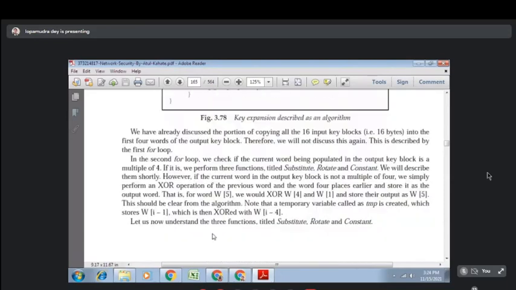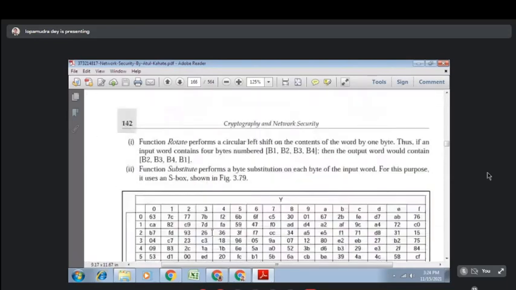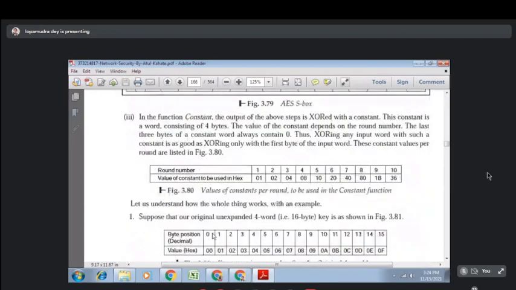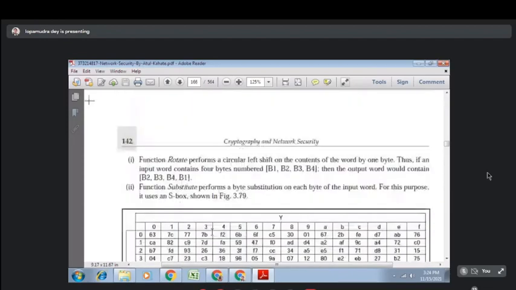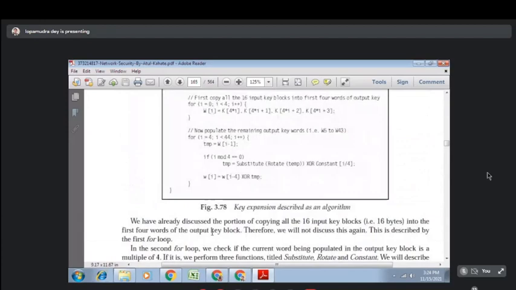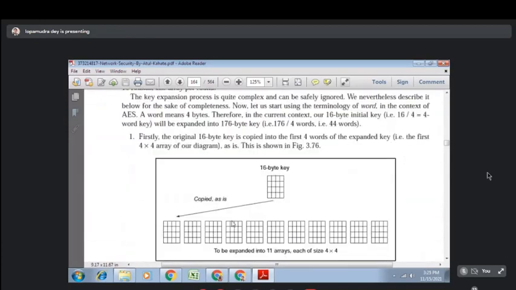So let's discuss with a value-related example. Okay, first you do this, I will explain it with values, all right? So basically, a 16 byte key is there that will be copied, and then we have to apply some operations. By these operations we will generate 10 sets of keys. Okay, there are 10 rounds, and in each and every round we are going to use new keys.